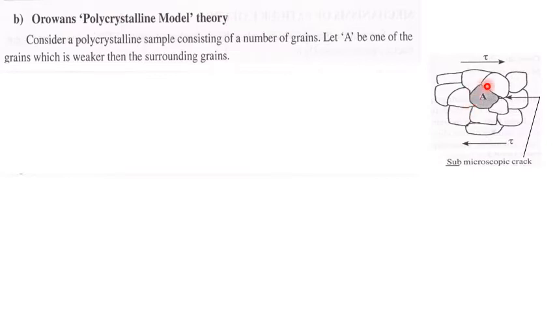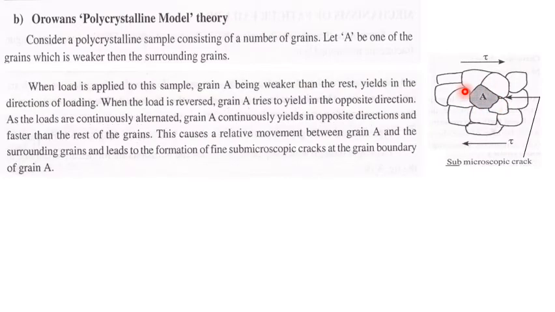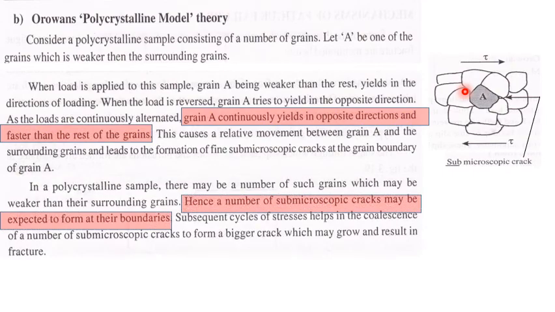So these grain boundaries are the weak points. When these grain boundaries slide with respect to each other under completely reversed cyclic loading, micro cracks start getting initiated at the grain boundary. So that is what we have said here.